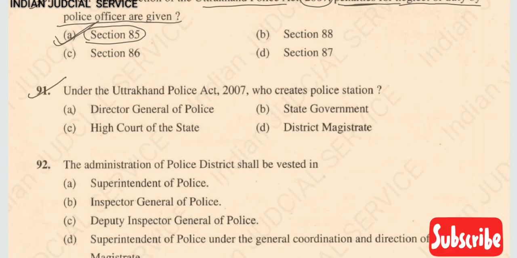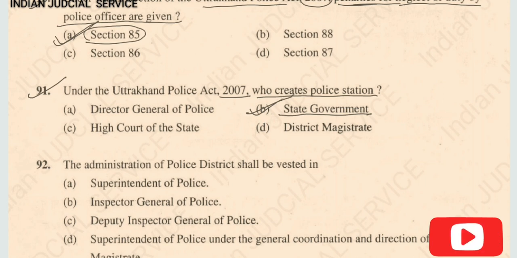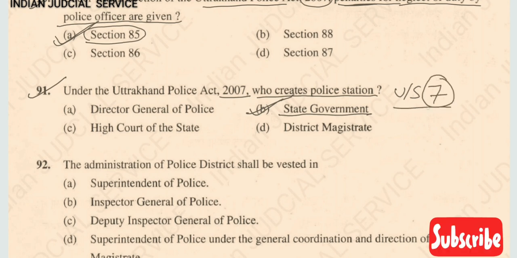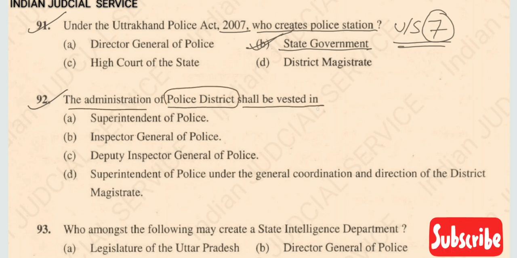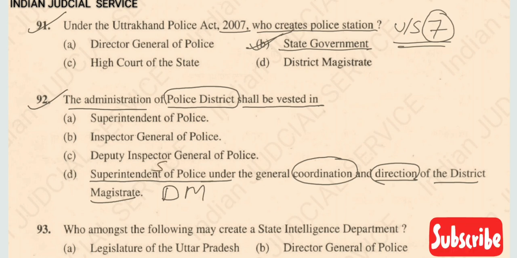Now question number 91. Under Uttarakhand Police Act, who create police station? So clearly the police station created by the state government. So answer here option B. And this question related to the provision of the creating police station under section 7 of Uttarakhand Act 2007. Now question number 92. The administration of police district shall be vested in. So clearly it is direct question. So shall be vested in superintendent of police under the general coordination and direction of the district magistrate, means DM. So here SP. So answer of this question is here option D.